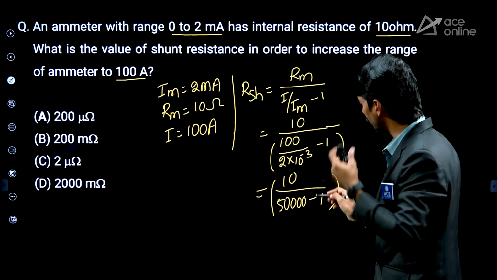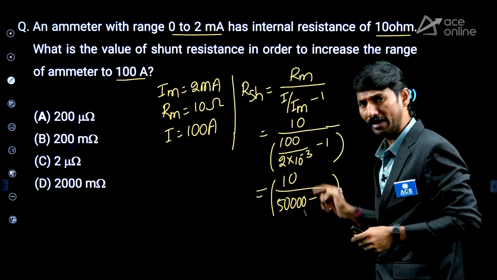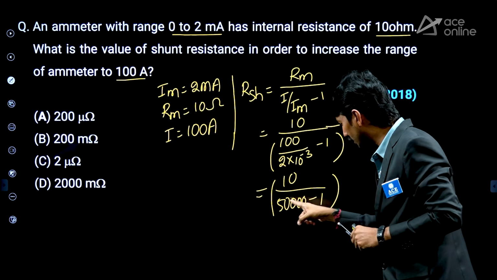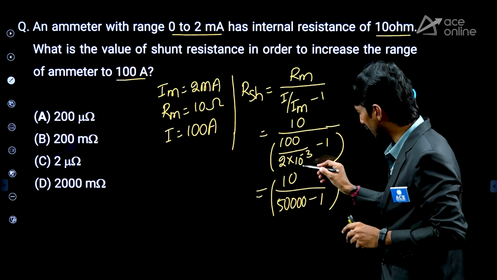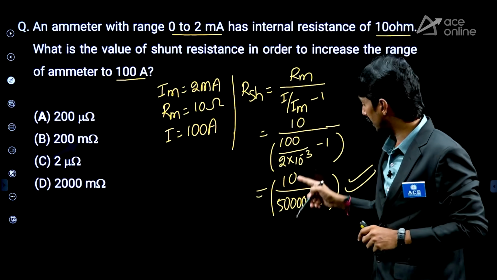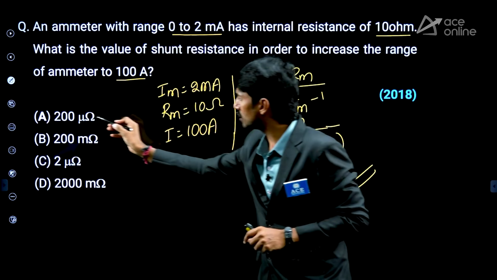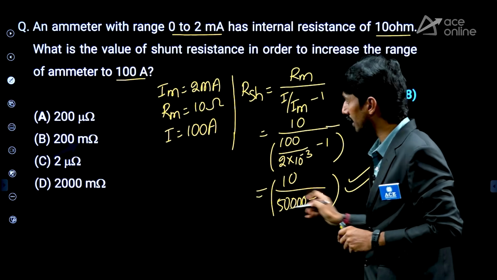Guys, don't get confused with this one. 50,000 minus 1, approximately 50,000 we can say. 10 by 50,000, 10 by 50,000 is the answer. Choose the value properly. 10 by 50,000, you may be getting corresponding 200 microampere. In that way, get the value properly and check it.